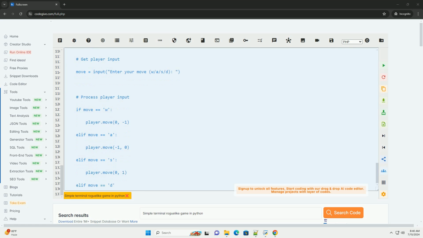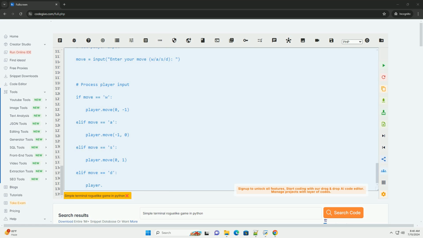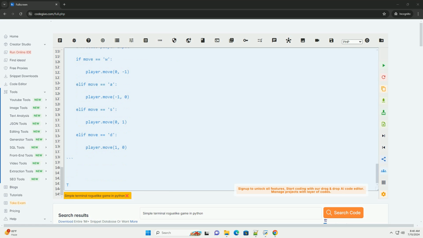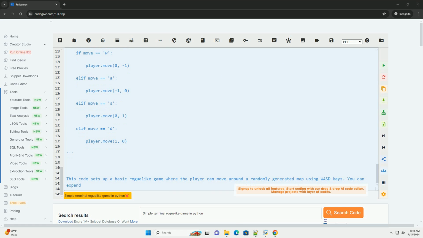7. Add game logic. Define game rules such as win conditions, lose conditions, and level progression. Update the game state based on player actions and events in the game world. Here is an example code snippet for a simple terminal roguelike game in Python.